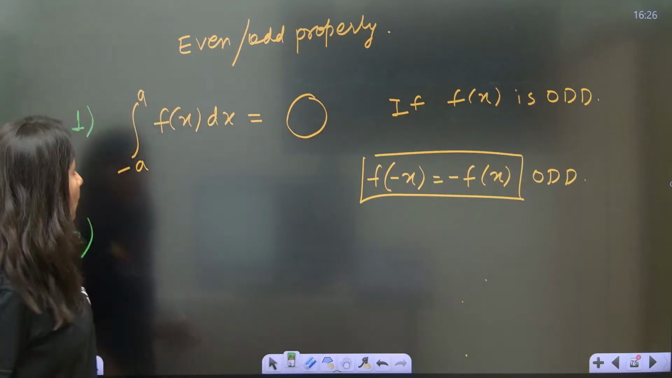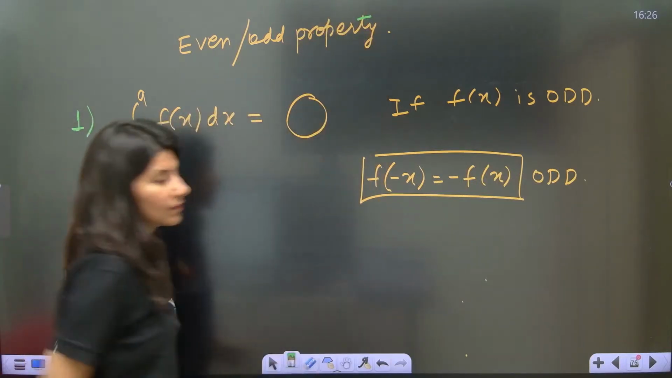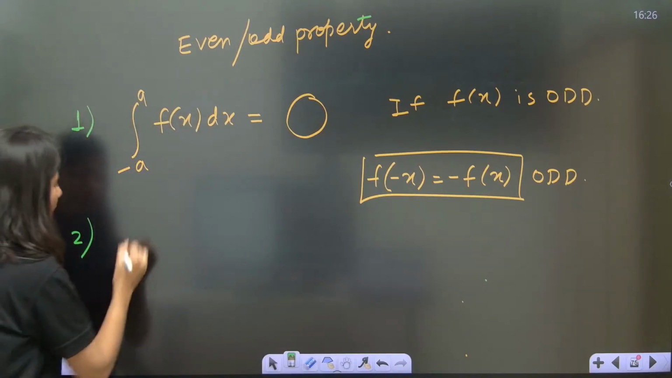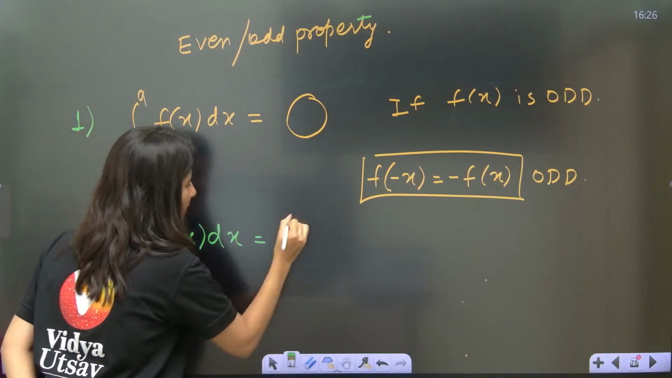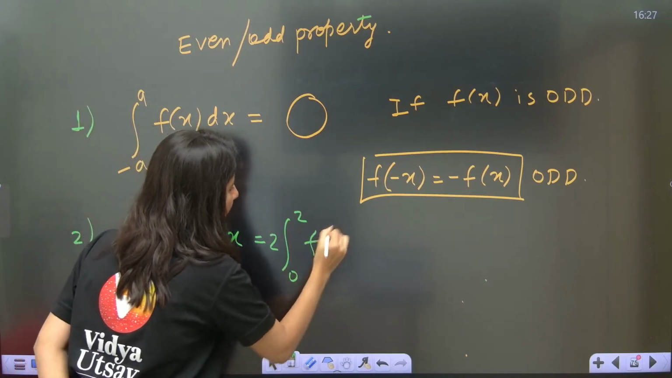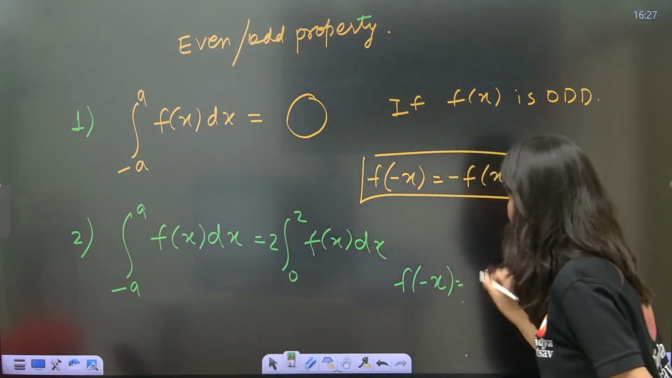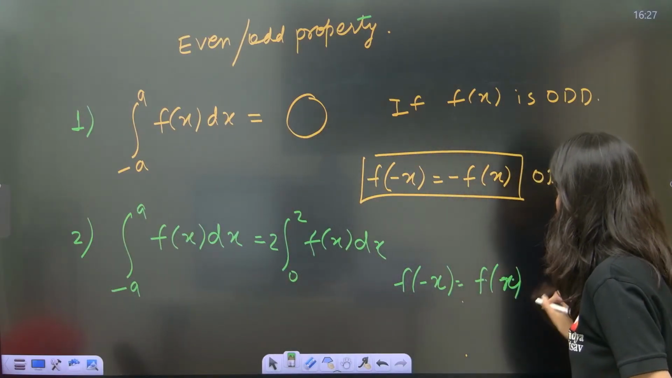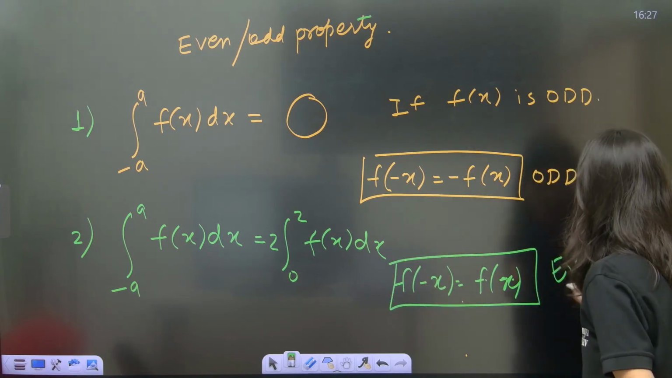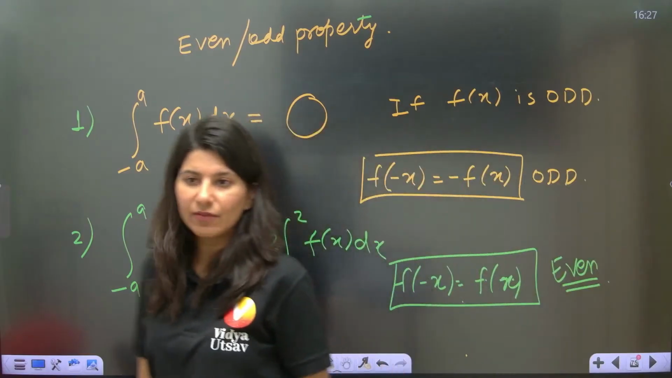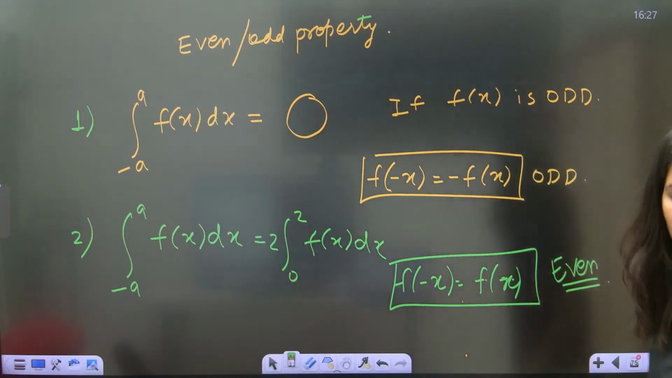Perfect. Even-odd property. Now, if I talk about a function being an even function, then the integral is twice of integral 0 to a of f of x dx. What is the definition of an even function, ma'am? f of minus x is going to be f of x. That is going to be an even function.